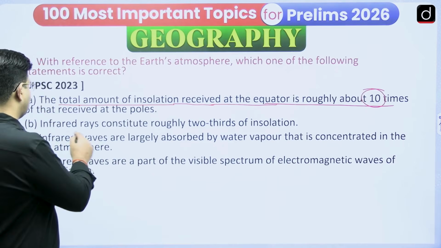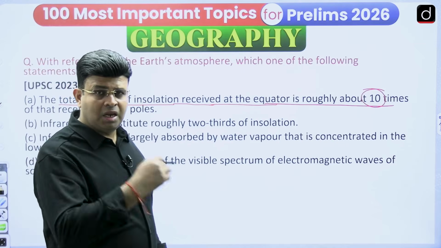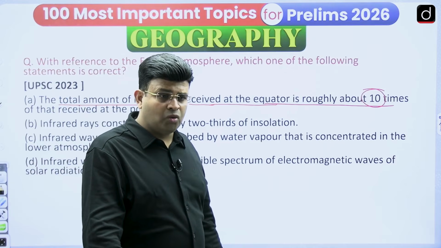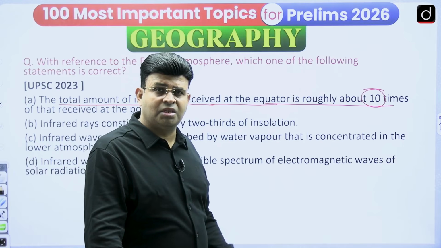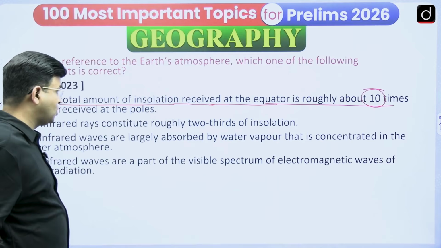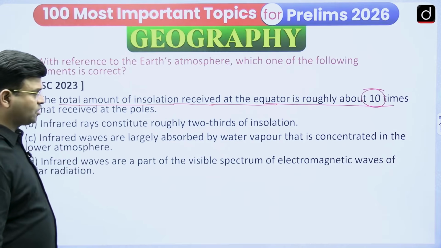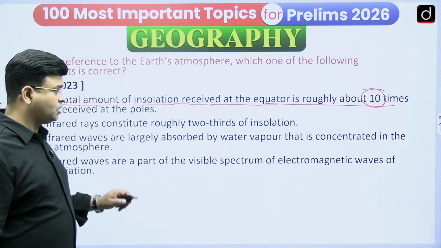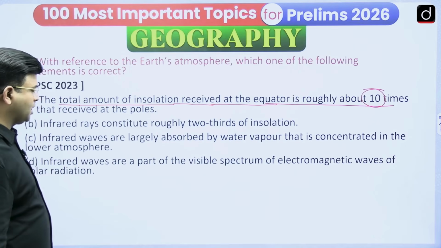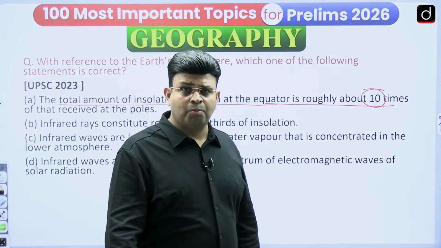And statement B is saying infrareds constitute roughly 2/3. In the last episode I discussed that, so just go and check how much UV rays, how much visible rays, how much infrared are coming onto our surface. And then, infrared waves are largely absorbed by water vapor that is concentrated in the lower atmosphere. You have to see this question. And another one says infrared waves are part of the visible spectrum of electromagnetic waves in solar radiation. I discussed these things in the last session, so please answer this question.